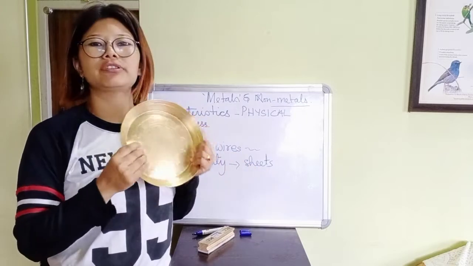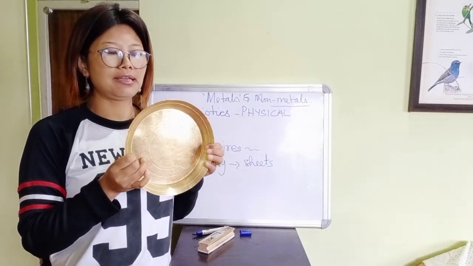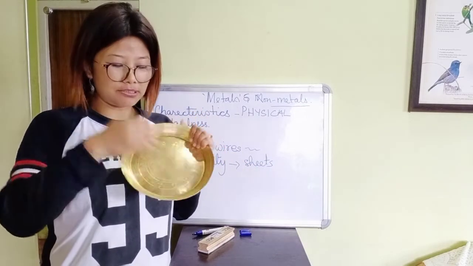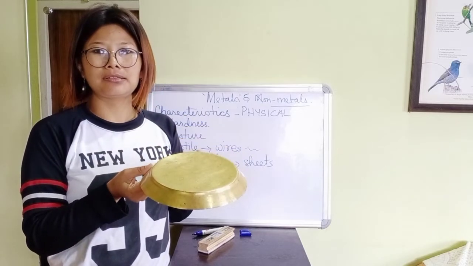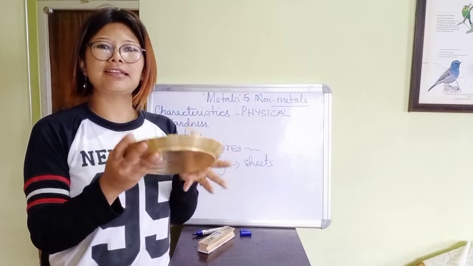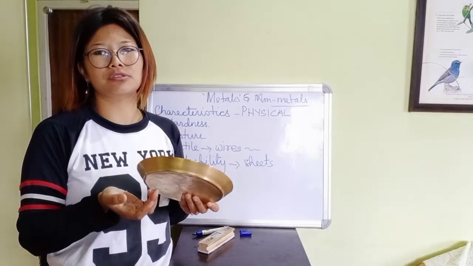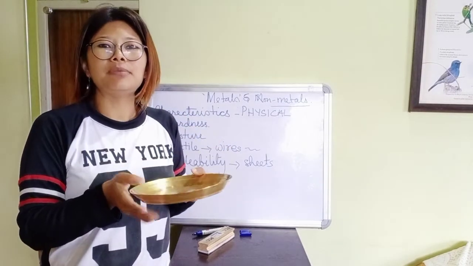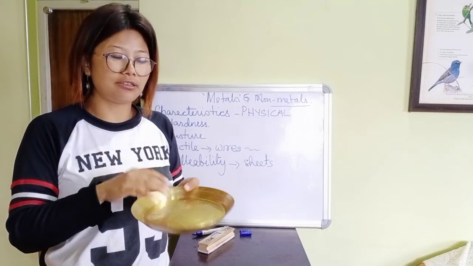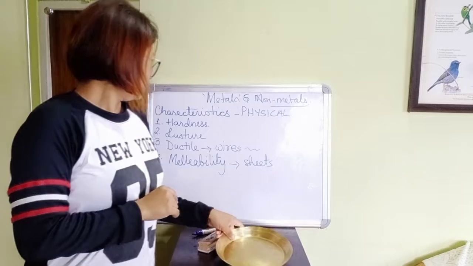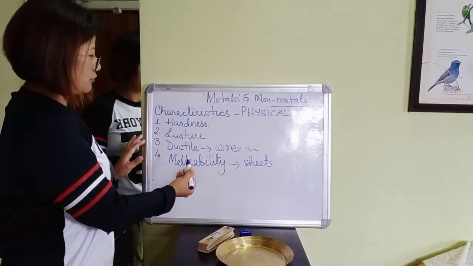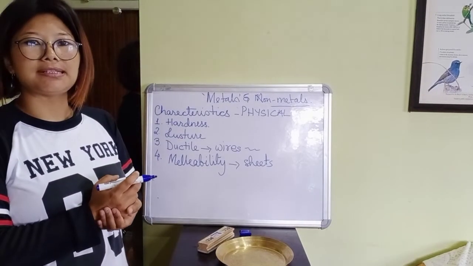Let's take the example of this plate. This metal is beaten into thin sheets, see, and it forms the plate. If you heat it, it can be converted into another shape also. The best example is plates. So another characteristic feature of metal is malleability.